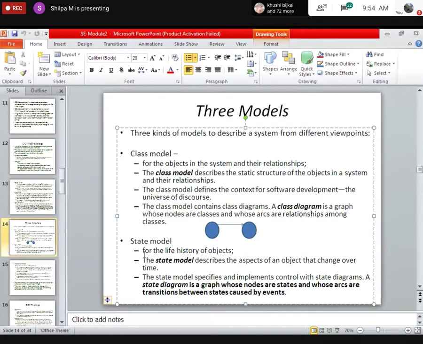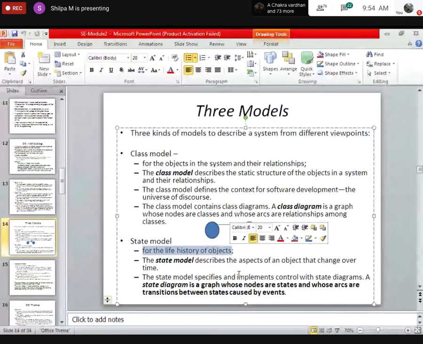So I said state model gives the history of objects. In student, what is the history? Let's say when the student joined the institution, he was in the state of fresher. After 1 year, he comes to the first year student. After the second year, he is a second year student or a senior. During the fourth year, he is an outgoing student.